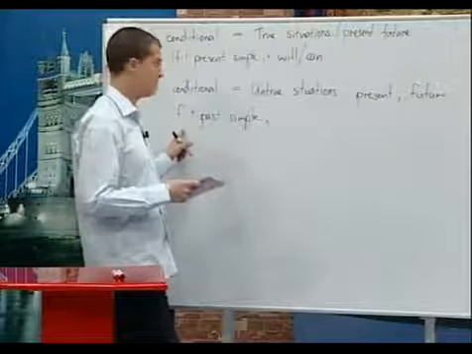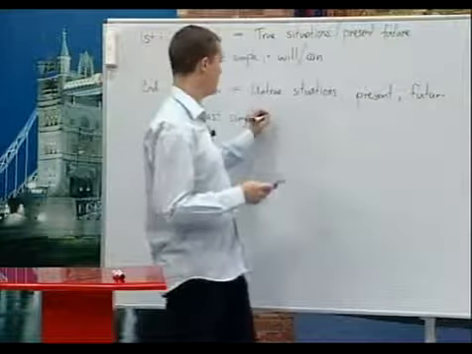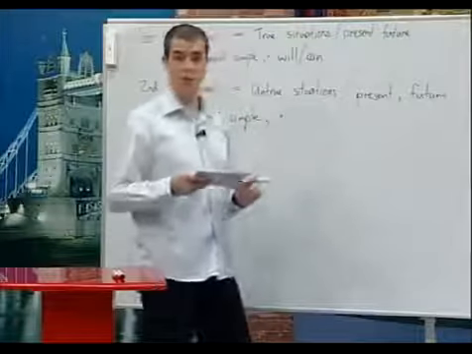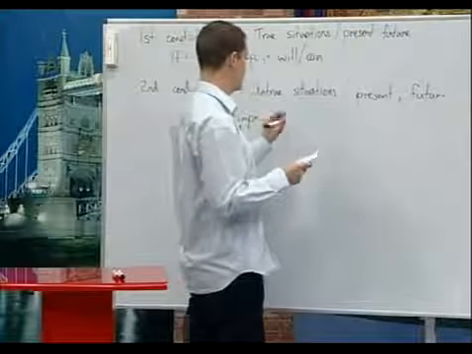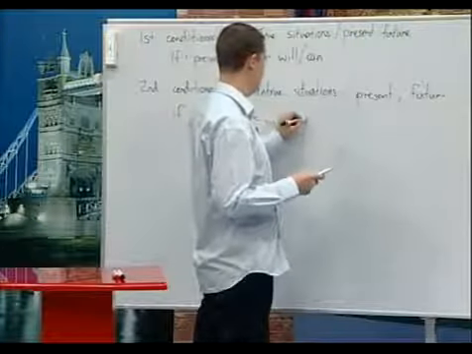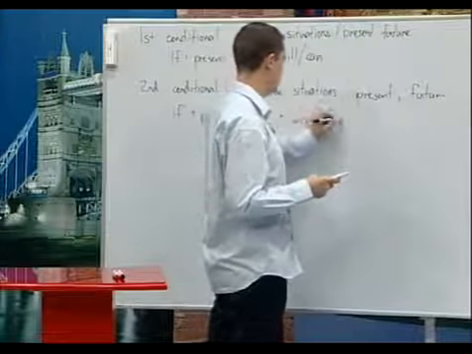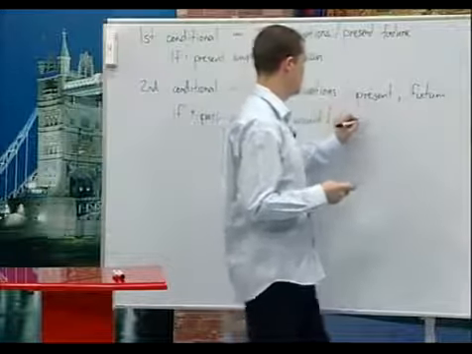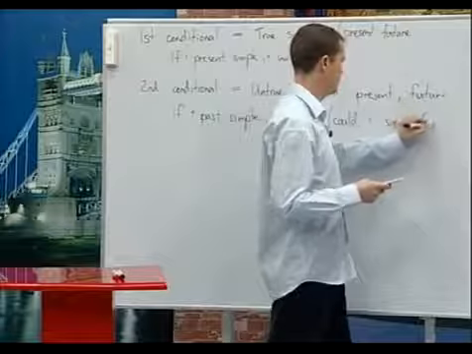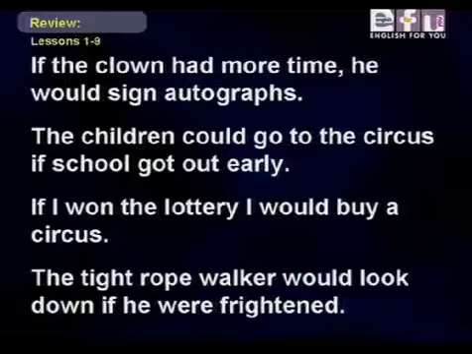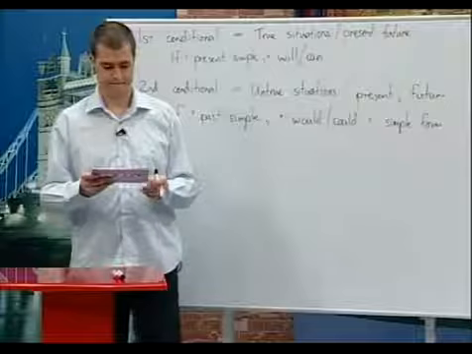If the if clause begins, we have a comma. And then in the second clause, we use would or could plus a simple form. For example, if the clown had more time, he would sign autographs.